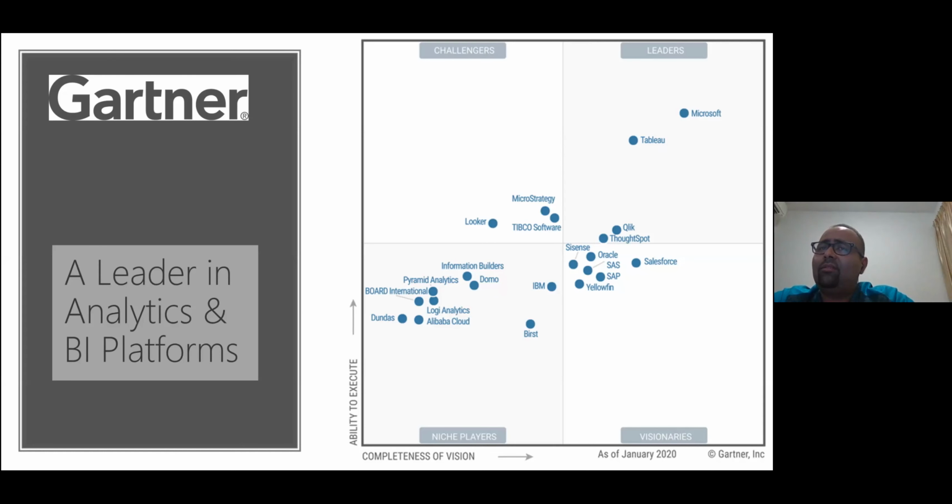What I would say is, you can actually trust Gartner. Gartner is a company which is not biased at all. No one can buy it, and it gives us the true picture of the market worldwide. This is the recent January 2020 graph. If you see the leader in the BI platform, Microsoft Power BI is on the top, and Tableau is second. Two years back in 2018, Tableau was on the top, but from last year Microsoft has taken the lead, and this year also it's the same. The top leaders are Microsoft Power BI, Tableau, and then come all these other players.